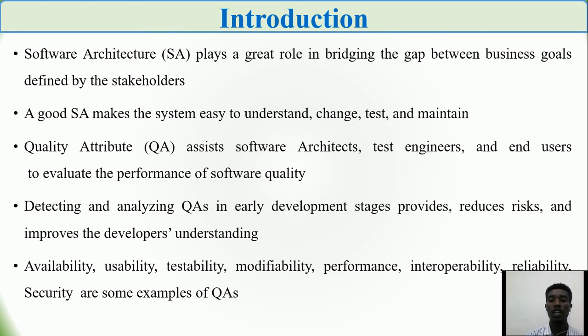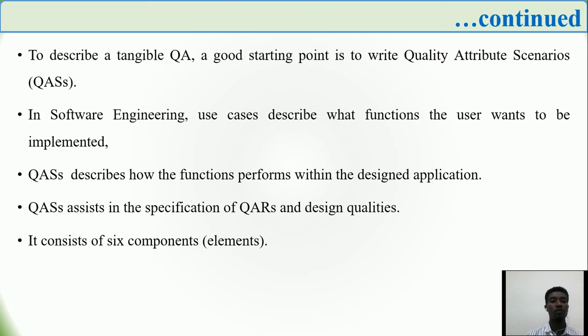Detecting and analyzing quality attribute scenarios in early development stages reduces risks, improves the developers' understanding, and assists the software architects in evaluating the software architecture. Availability, usability, testability, modifiability, and security are some examples of quality attributes. To describe tangible quality attributes, first we have to write quality attribute scenarios, also called QAS.